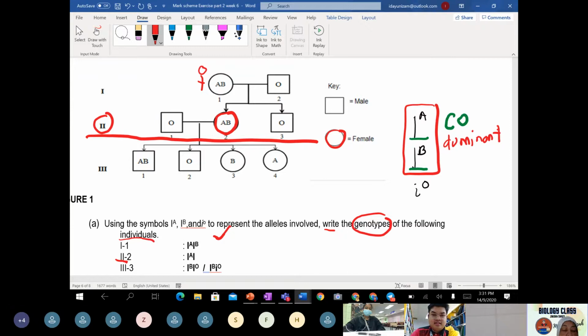It is supposed to be B. Is that correct? Yeah. So this one is IAIB, this one will be IO, am I right? This individual also IO, their son. Their daughter will be IA.